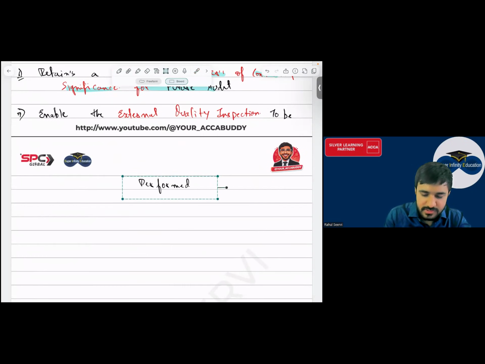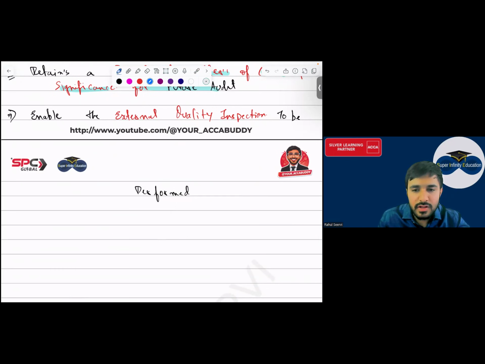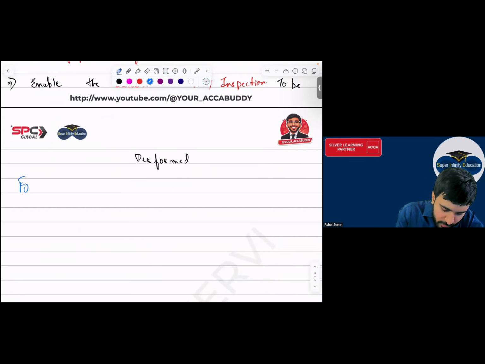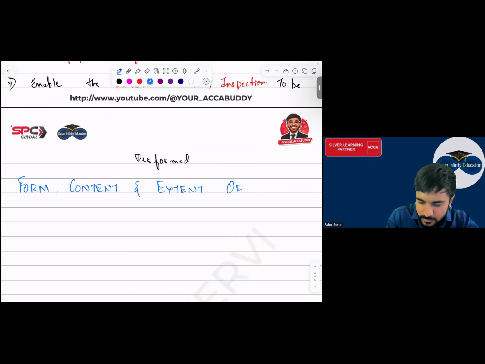Now coming to the next part, everyone. What will the next part be? The next part will be the form, content and extent of audit documentation. Slowly we will discuss everything: what the content will be, how you will prepare it, etc.